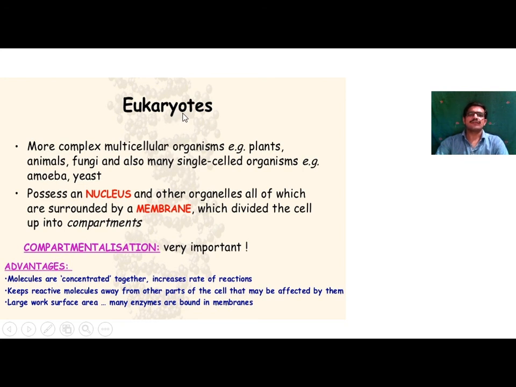There is an advanced type of nucleus in the cell, that's why it is known as a eukaryote or eukaryotic cell. The nucleus and other cell organelles are surrounded by membranes, which divide the cell up into compartments.